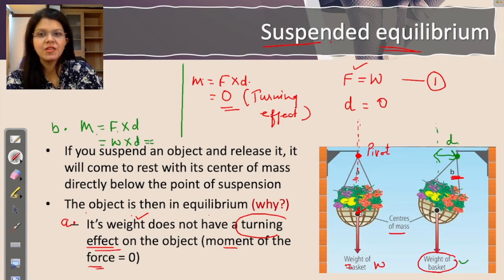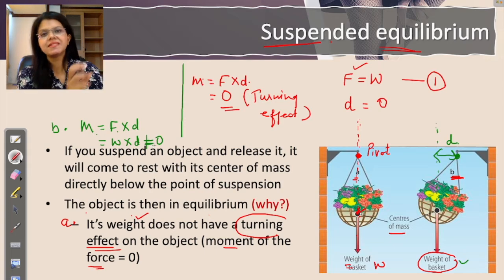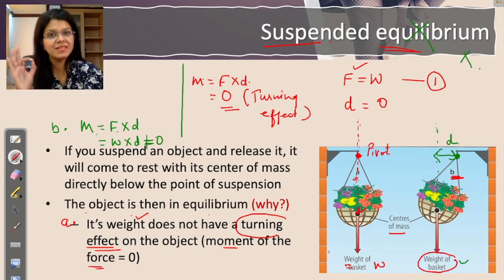And this is not equal to 0. So therefore there is a turning effect. This is not equal to 0. So that means there is a turning effect. There is a turning effect means the object will turn. If the object is turning, moving and rotating, that means it is not in equilibrium. It is not in equilibrium, right? This is all about your suspended equilibrium.